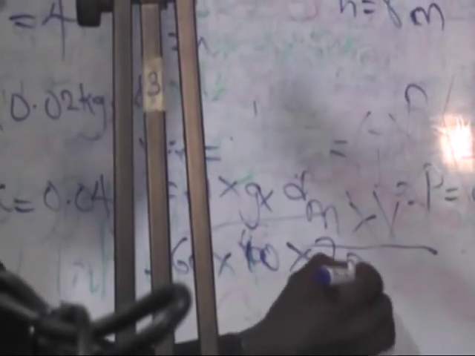So we will now have 60 multiplied by our acceleration due to gravity, which is 10, times 7.2 all over time. Our time here is 10.4 seconds.